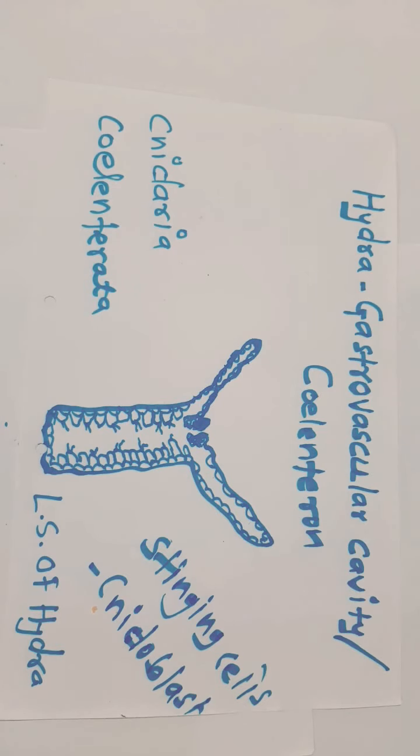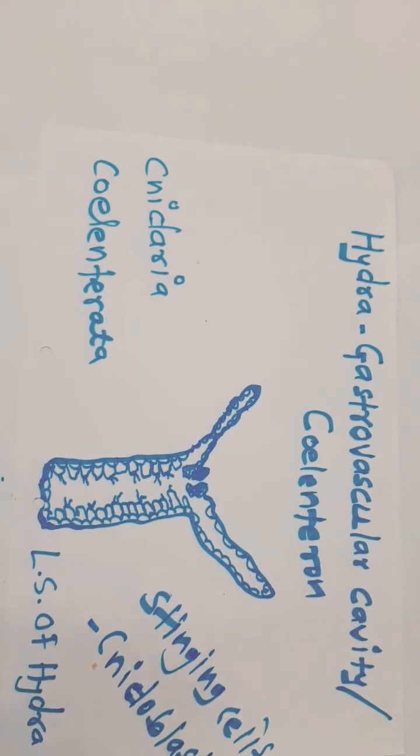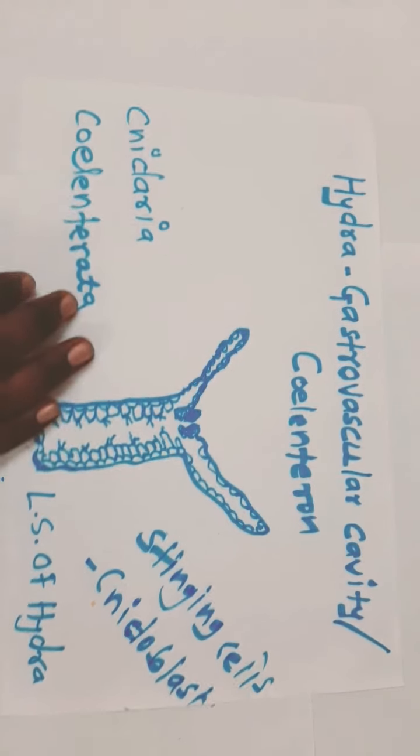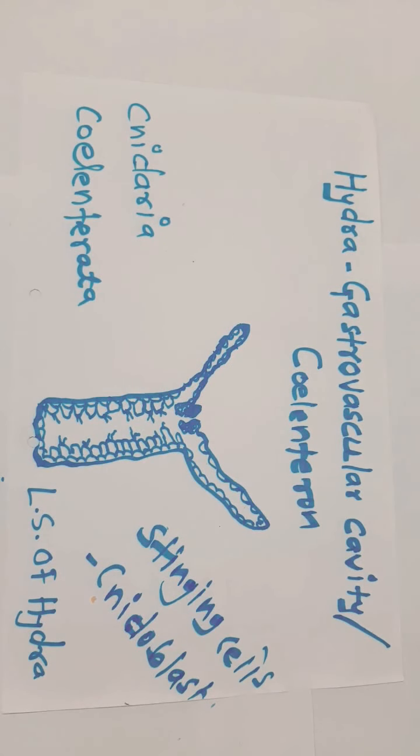In hydra, digestion happens both extracellularly and intracellularly.